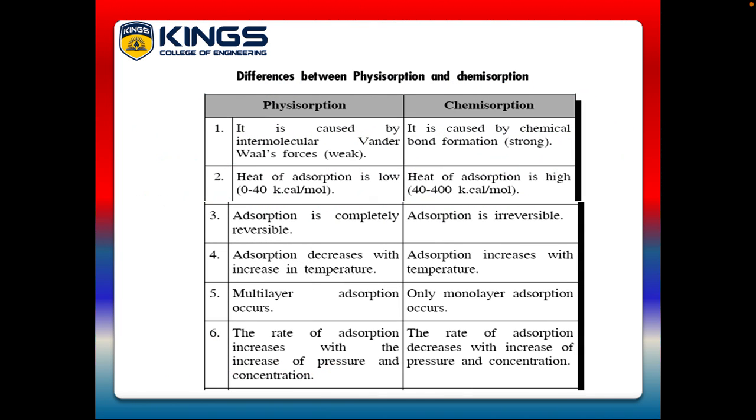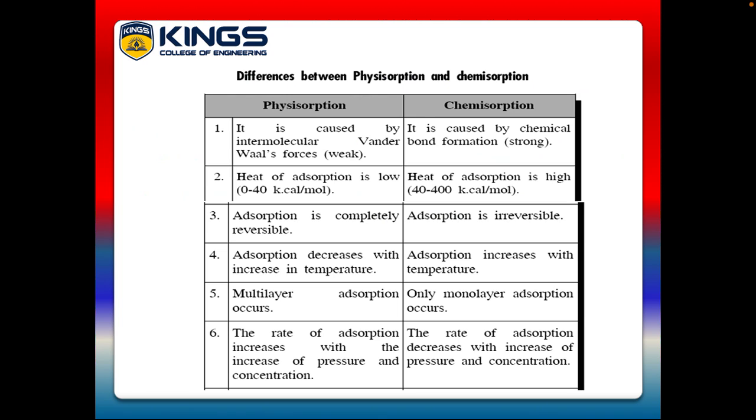Next, we are going to see the differences between physical adsorption, or physisorption, and chemical adsorption, or chemisorption. We can see them one by one. Physical adsorption is caused by weak intermolecular van der Waals forces, but chemical adsorption is caused by strong chemical bonds.